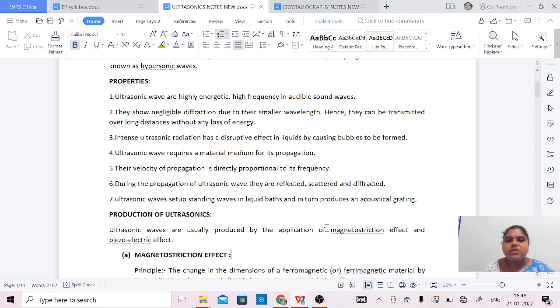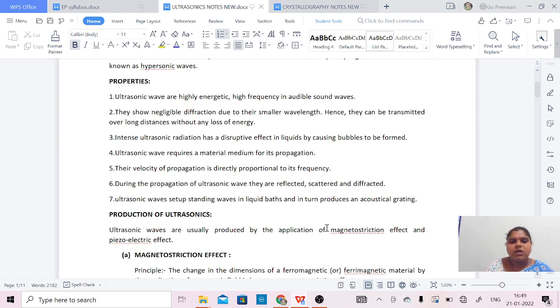Ultrasonic waves set up standing waves in liquid baths and in turn produce an acoustical grating whenever they pass through a liquid. The acoustical grating is also one of the topics in this chapter.